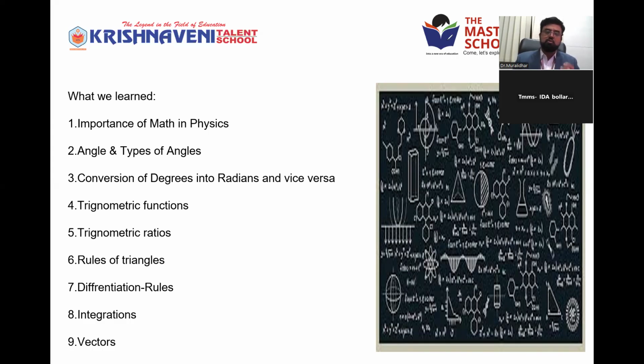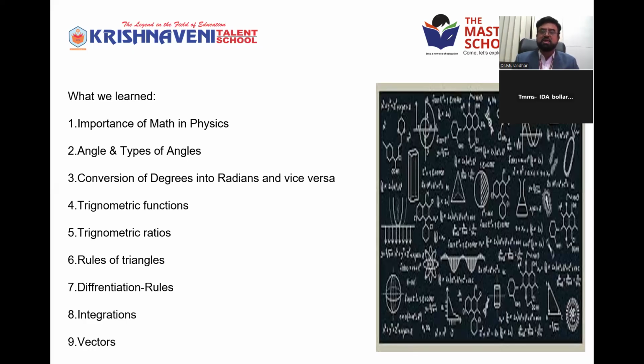Then we started knowing about the different types of angles and how to convert degrees into radians and radians into degrees. Then we discussed some trigonometric functions like sine theta, cos theta, tan theta and all. Then we discussed the rules of triangles, trigonometric ratios, then differentiation. Rules to write the differentiation, the important formulas to understand differentiation and integration. It's completely related to mathematics.